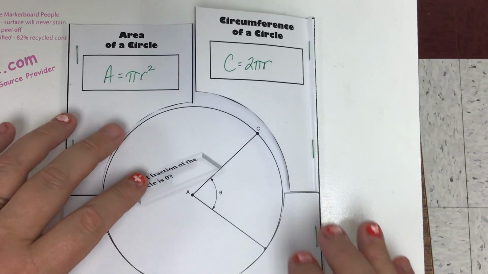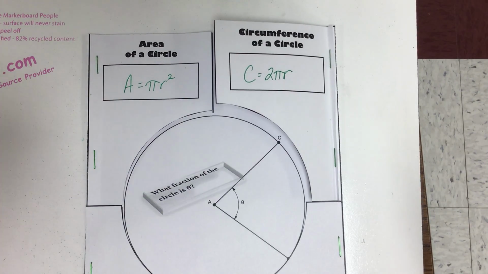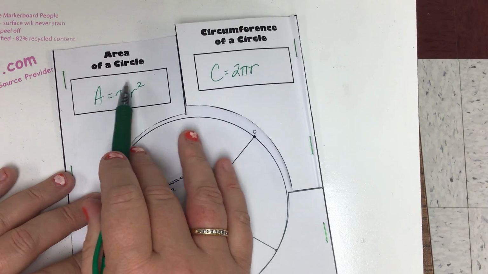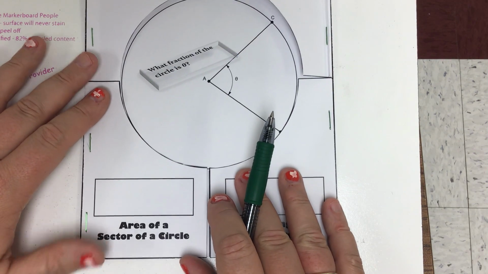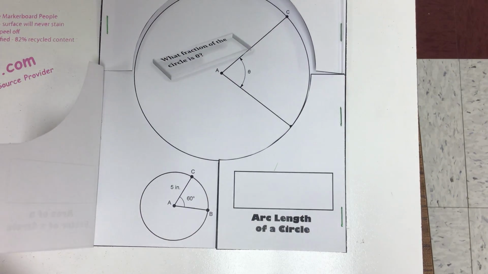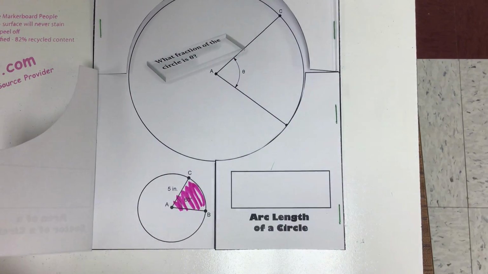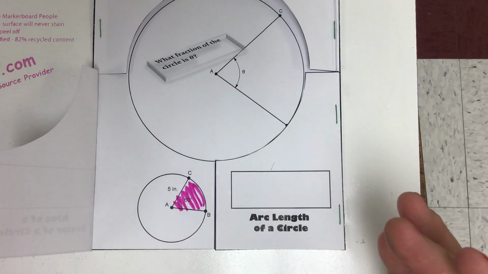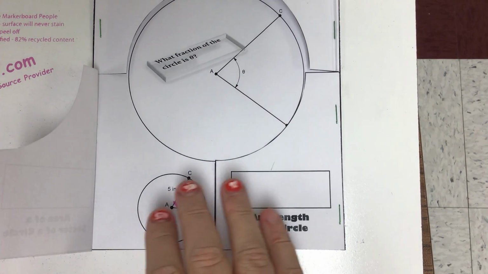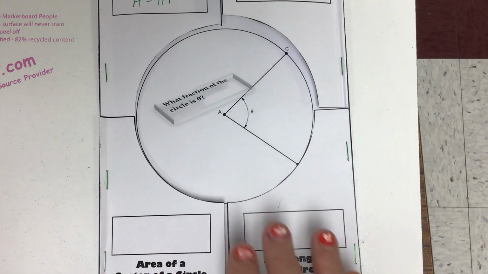Now, the focus for area of a sector and arc length: you don't want the full circle. When we're talking about area of a sector of a circle, it deals with area of a circle, but again, I don't want the whole circle. I just want a piece of it. If I flip it open to the inside for a minute, if I want an area of the sector, I just want this section here. I don't want the full circle. You're not going to eat the whole pizza or the whole pie. You want a piece of it. Like it says in the middle, you want a fraction of it. Not the whole thing, but a fraction.